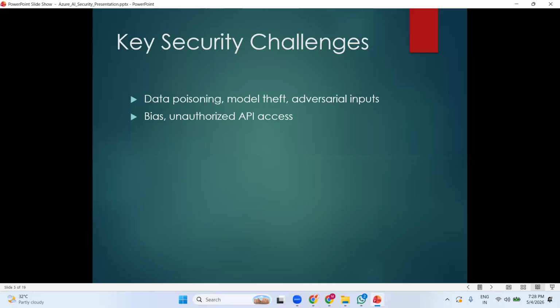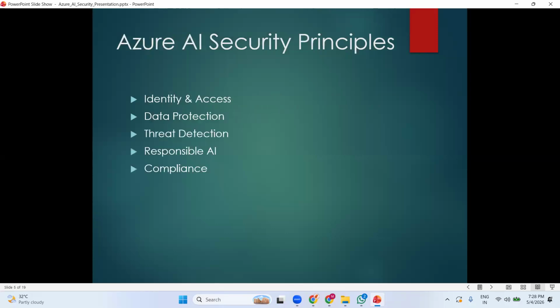Yeah. So now I'll talk about key security challenges: data poisoning, model theft, adversarial inputs or bias, and unauthorized API access. Next, I'll move on to the Azure AI security principles. We are going to talk about identity and access management, data protection, threat detection, and responsible AI and compliance. These are all the security principles I'm going to talk about.